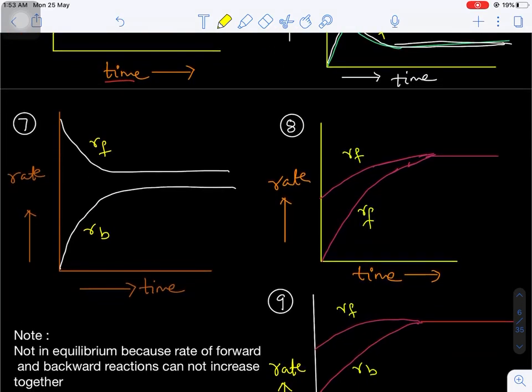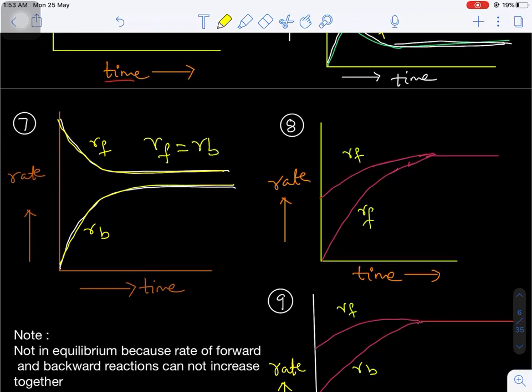Now come to the seventh graph. In the seventh graph, the rate of forward reaction gradually decreases and the rate of backward reaction gradually increases, and they become constant. Here also the values are not equal. This is very important. So this does not correspond to equilibrium.